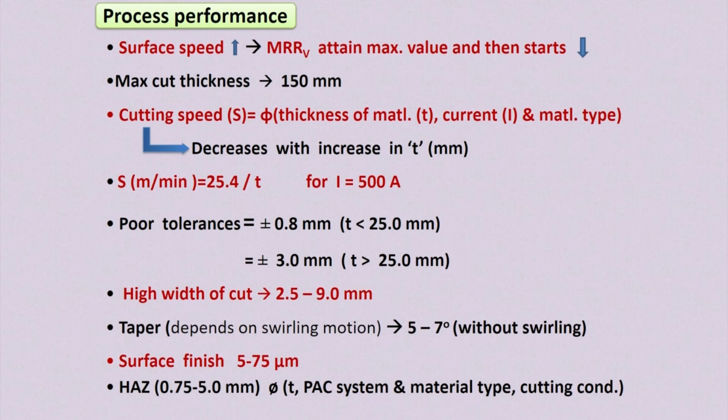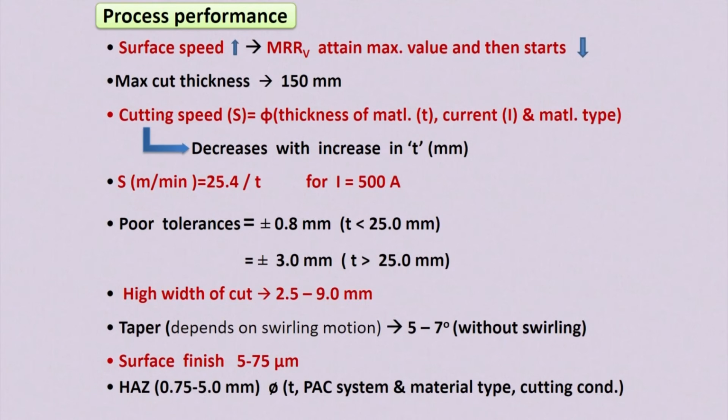But when the thickness of the workpiece material is higher than 25 millimeter, we get very poor tolerances, it is plus minus 3 millimeter. So from less than 1 millimeter it goes beyond plus minus 3 millimeter.